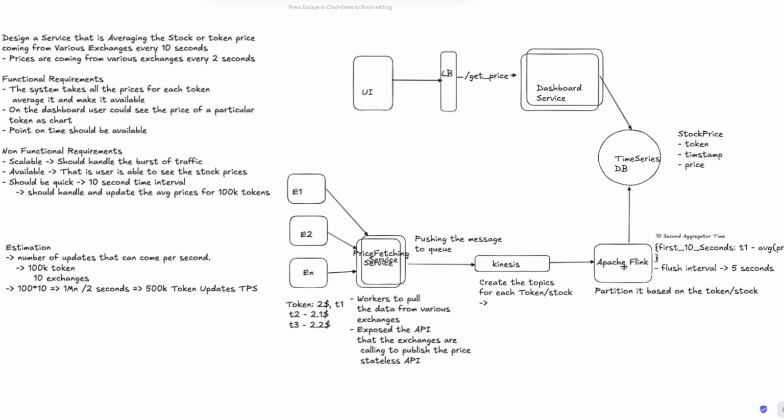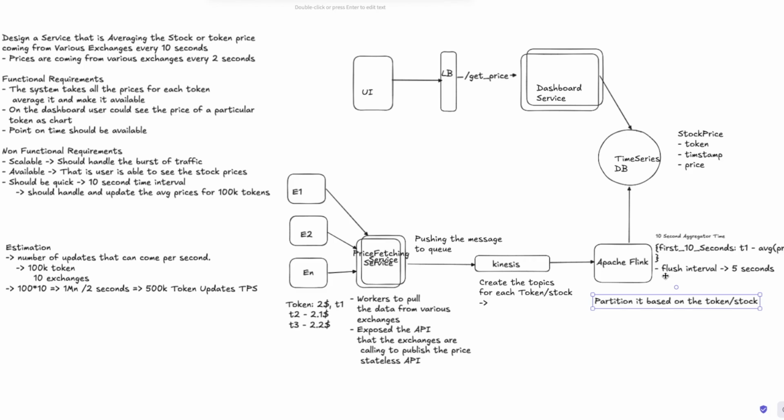But it takes care of that issue of what happens if the Apache Flink instance goes down, because all of this is in memory. One of the problems is how you handle it if the worker handling that goes down, and somehow your data is not available for that 10 seconds. One suggestion people give is to ask Apache Flink to dump the data into S3 so that it can recover.